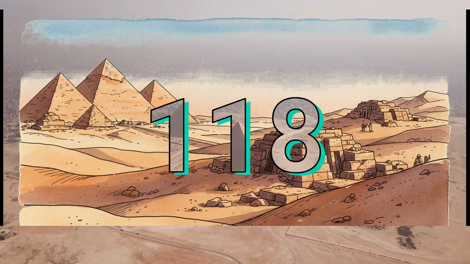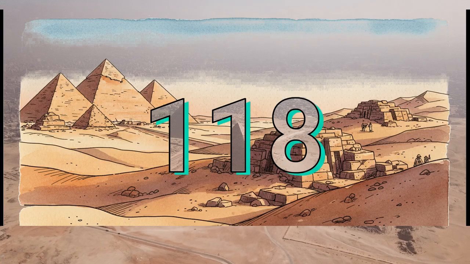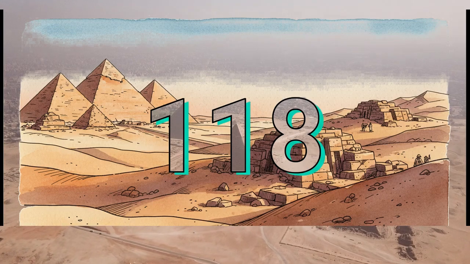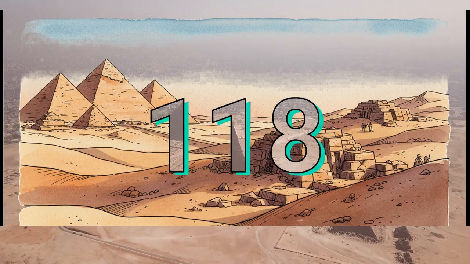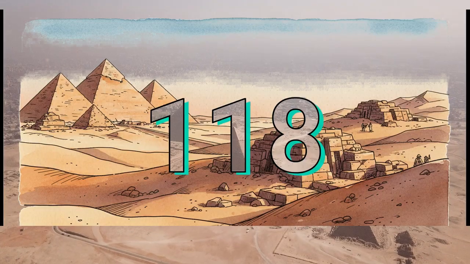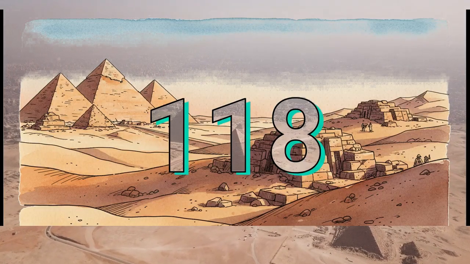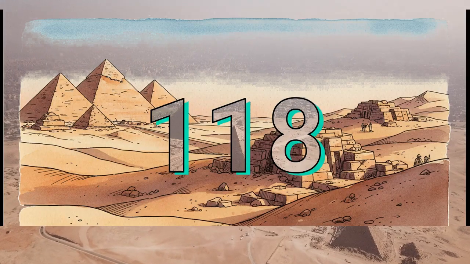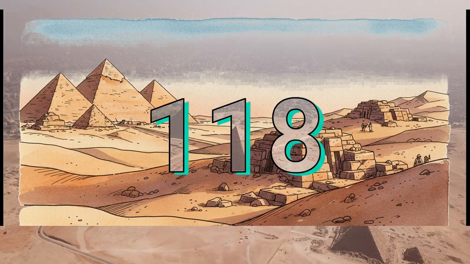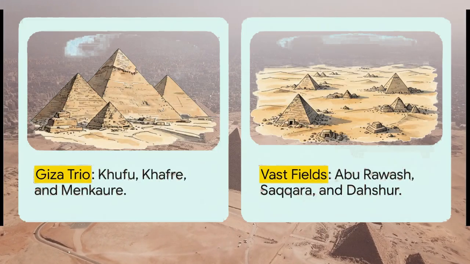When you picture Egyptian pyramids, your mind probably jumps straight to a very specific image, right? Three pristine triangles sitting against a desert skyline. But look at that number, 118. That is the absolute minimum number of identified pyramids in Egypt alone. And there are likely many, many more still buried beneath the sands, appearing today as nothing more than mounds of rubble.